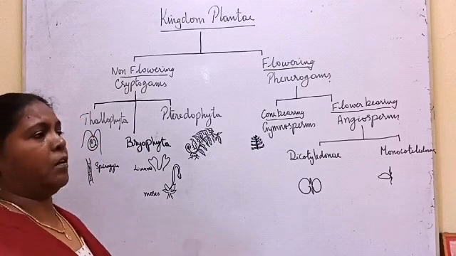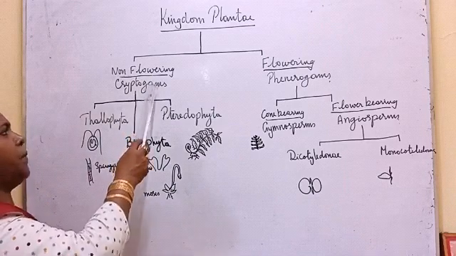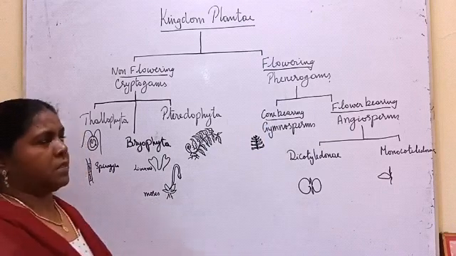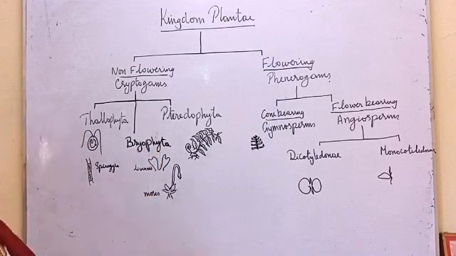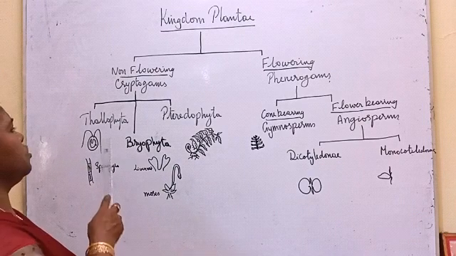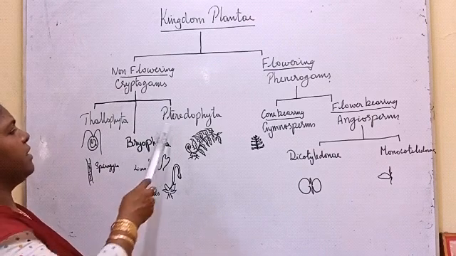These terms will not be there in your book, but in higher classes you will be studying. Non-flowering plants, cryptogams. Flowering plants are kept under phanerogams. These cryptogams, again on the basis of the external morphology, are divided into 3 categories: Thallophyta, Bryophyta, Pteridophyta.